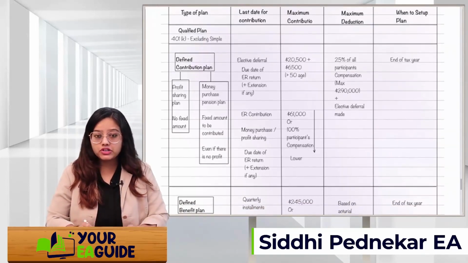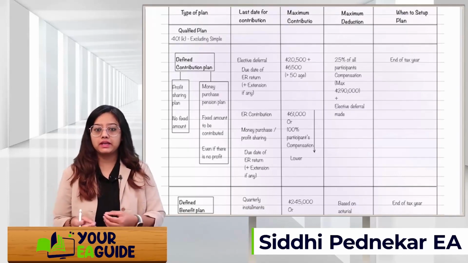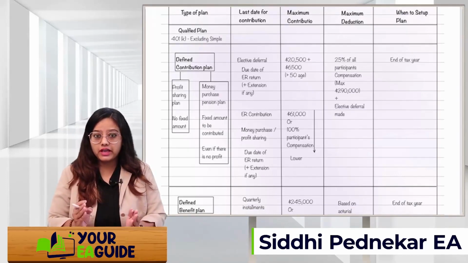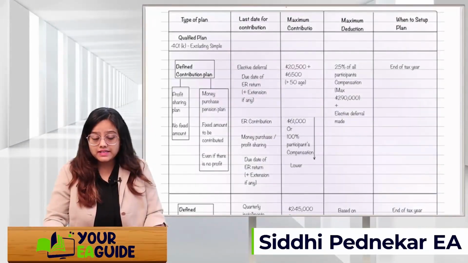But in a money purchase pension plan, it's a fixed amount that is going to be contributed each pay period, like each month. Even if there is no profit, the employer will have to contribute if they have selected the money purchase pension plan. So what is the last date for the contribution?